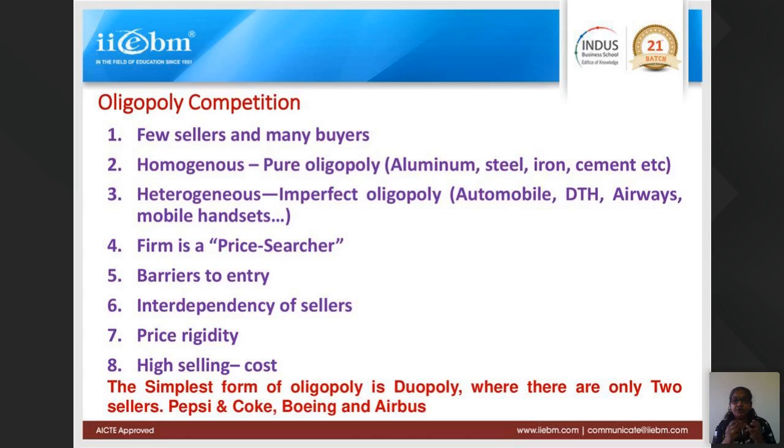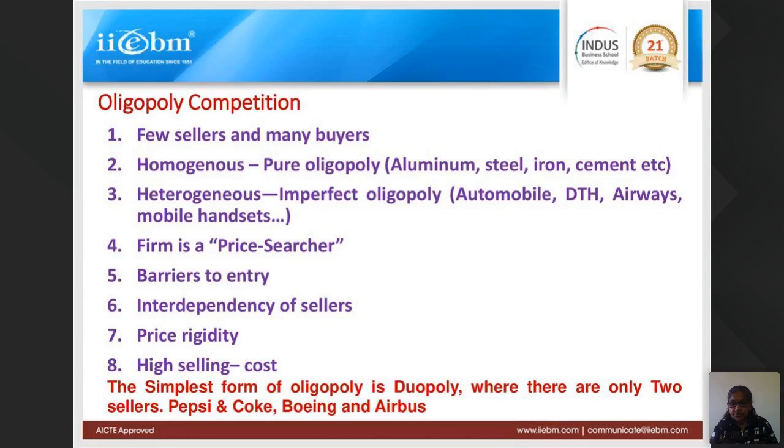The word oligo means few, and poly means seller. So there are few sellers and many buyers. The word came from the Greek oligia. Few sellers and many buyers. The number of sellers you can count. Take the example of the communication industry. You can say there are 7, 8 of them. Automobile, again 7, 8 around. Then DTH connections: Tata, Airtel, Dish TV. 5, 6 of them are there.